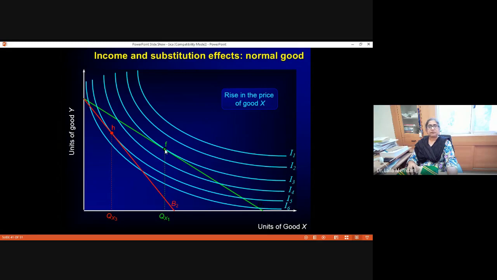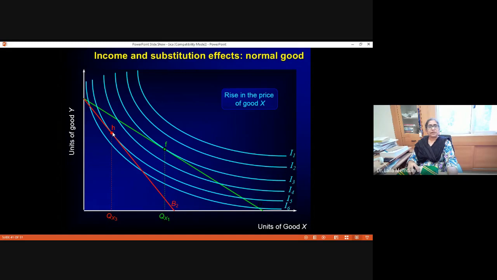Let us say the price of commodity X rises and the price line shifts downwards; the new price line is given in red. The price of good Y remains constant, so it is changing only on the x-axis. Now the new consumer equilibrium is at point H,